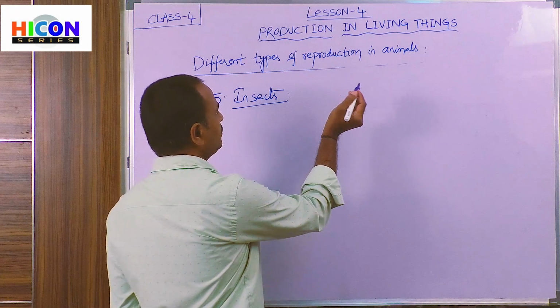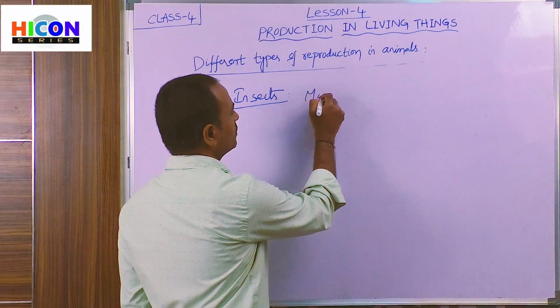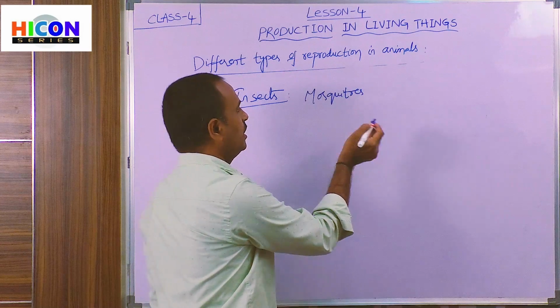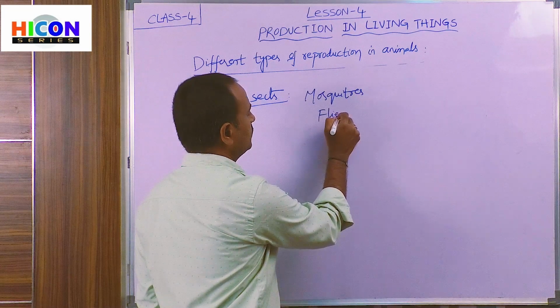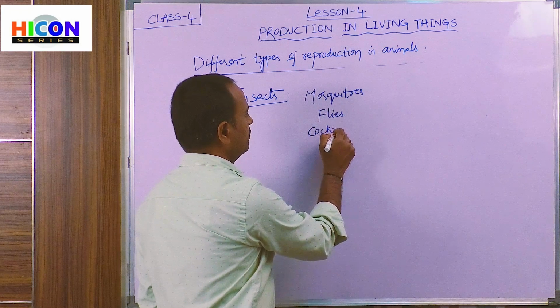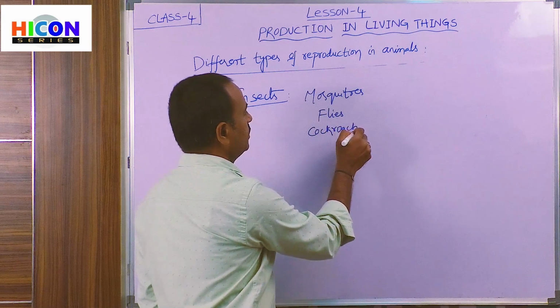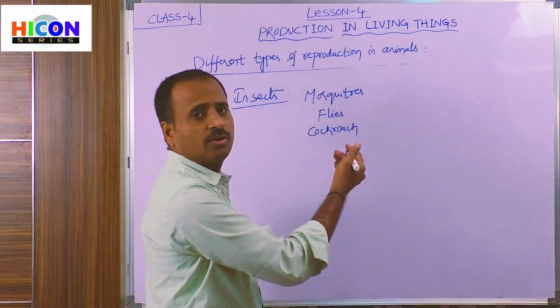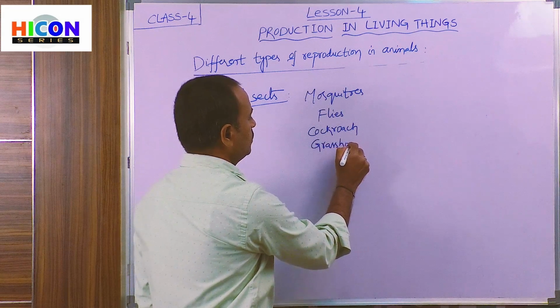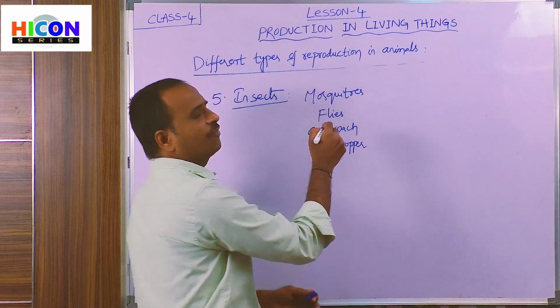If you take mosquitoes, children like mosquitoes, or flies, and also cockroach, grasshopper. So children, these are the different types of insects.